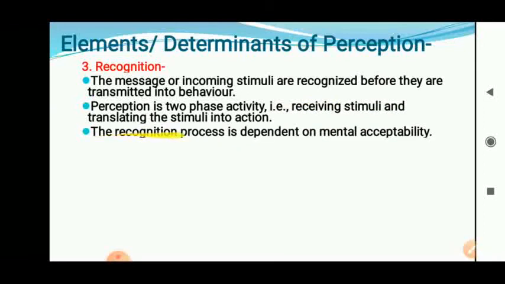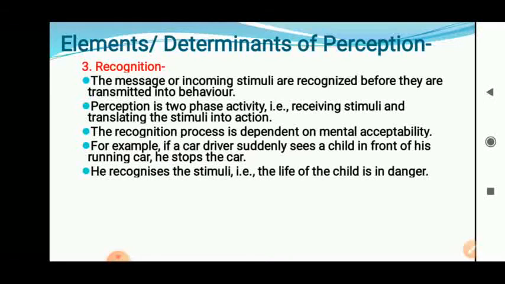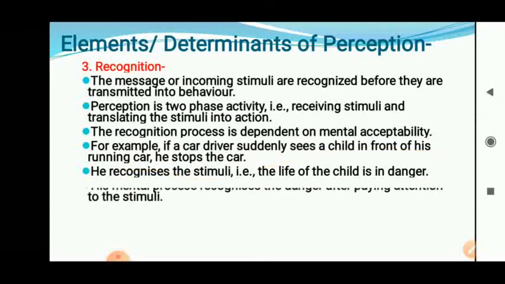Now the recognition process depends on mental capability or mental acceptability. How you are going to accept that particular message, on that basis the recognition process depends. For example, if a car driver suddenly sees a child in front of his car, he stops his car. As soon as we see a child there, we stop our car. Now the recognition process is carried out here. How? He recognizes the stimuli, that the life of the child is in danger. In that way, he tries to stop the car. His mental process recognizes the danger after paying attention to the stimuli.